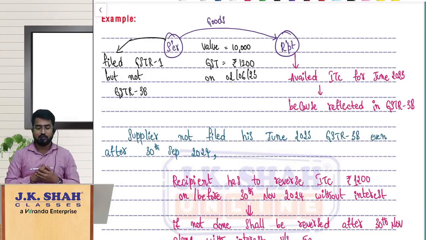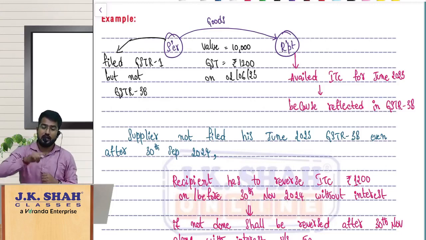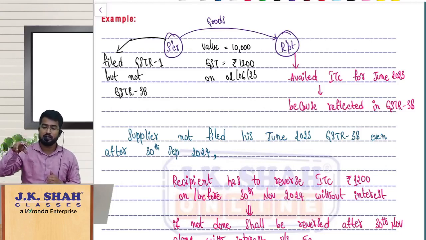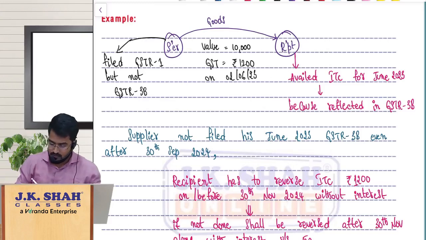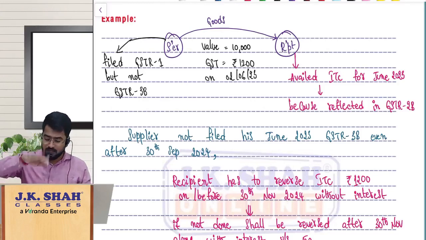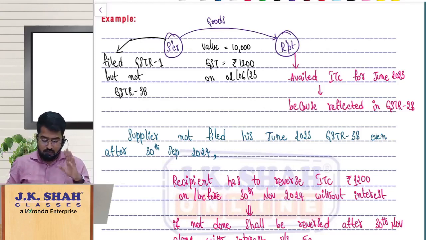What supplier has to do? This is happening for the month of June 2023. Supplier has filed June 2023 GSTR 1 and the same is reflected in GSTR 2B for the month of June 2023 for the recipient. So what recipient will do? Obviously recipient will avail ITC of that amount 1200 rupees.